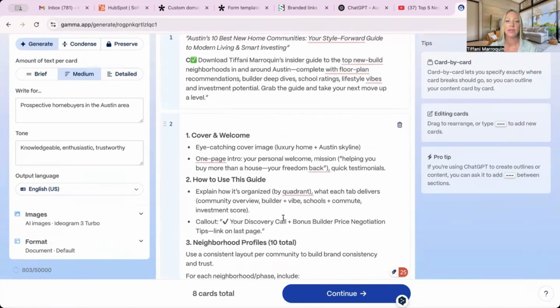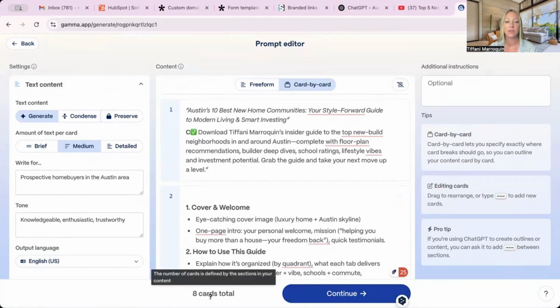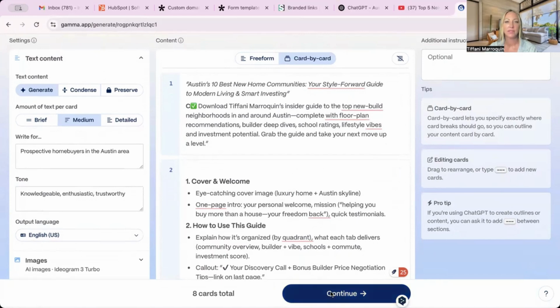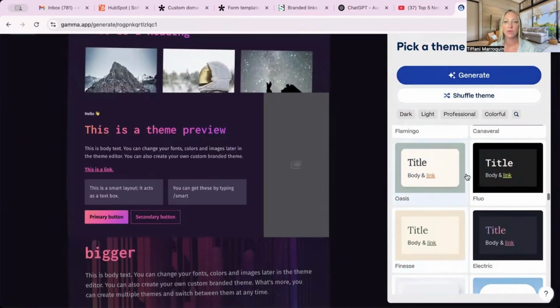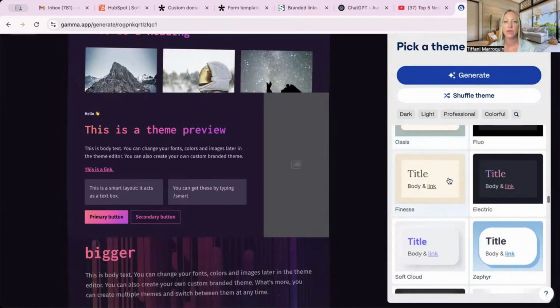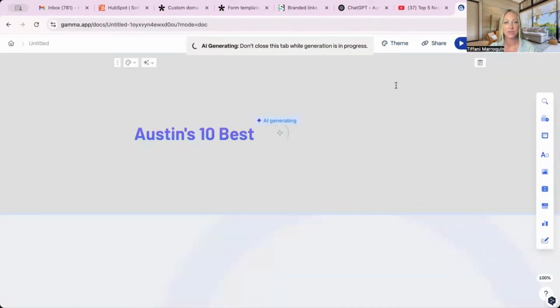But what we're going to do is we've got these 8 cards that it's creating here, and you can also change this as well. I really like how this is set up. So we're going to go to continue, and this is going to give you the option to choose a theme. So whatever kind of resonates with you. If you want something a little more light, we can go to generate, and within a few seconds, we will have a document that we can use as a lead magnet for any of our socials.